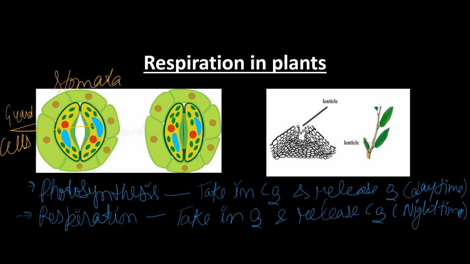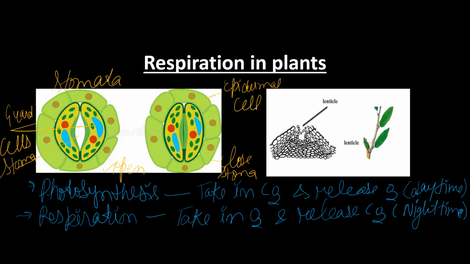These guard cells have the property of closing and opening. The amount of water inside the guard cells regulates the opening and closing of the stoma. Stoma means the opening. This is the open stomata and this is the closed stomata, and these are known as epidermal cells.